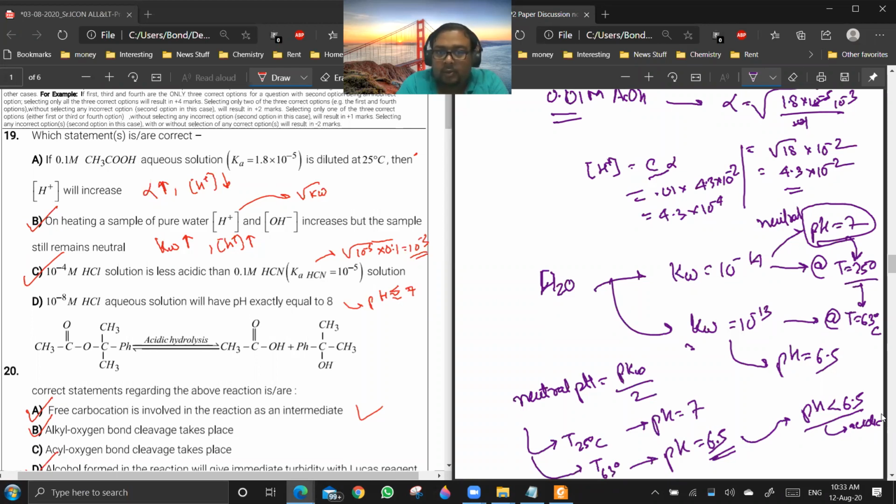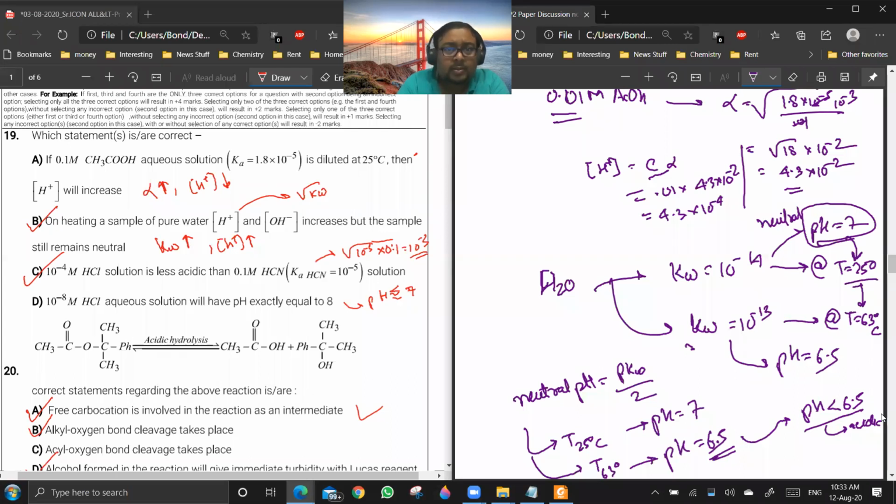Option C, so you can do it. It is simply under root of K into C for weak acid. For strong acid, it will be complete dissociation. C is not a problem. No problem, sir. And option D, shouldn't it be 8?